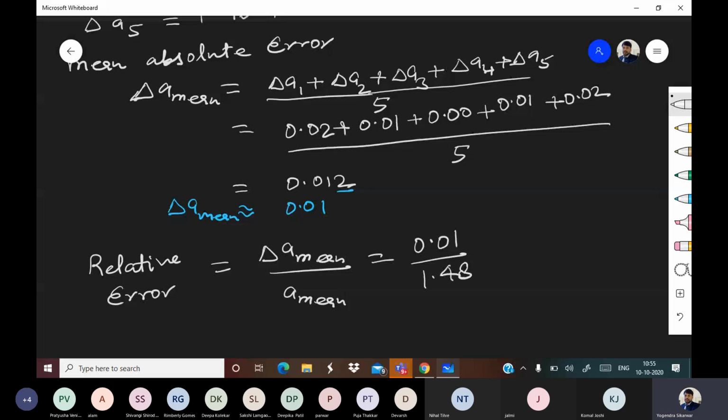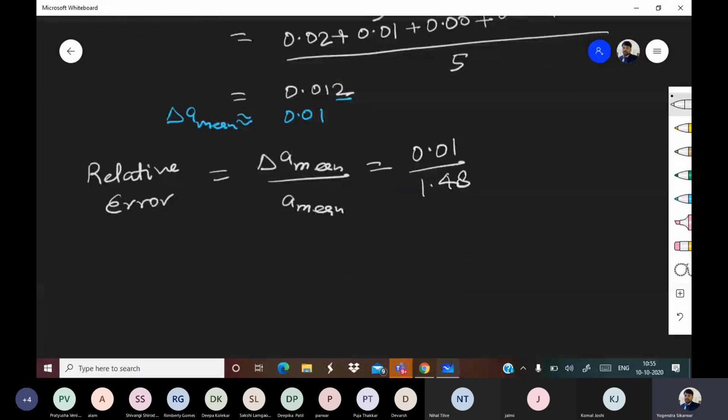So this is your relative error. So percentage error, how much will that be? That will be RE into 100, 0.01 upon 1.48 into 100. How much is that?